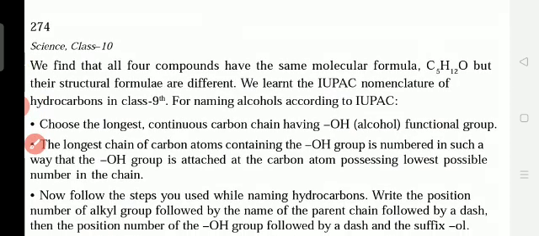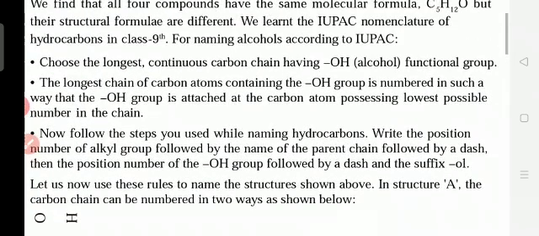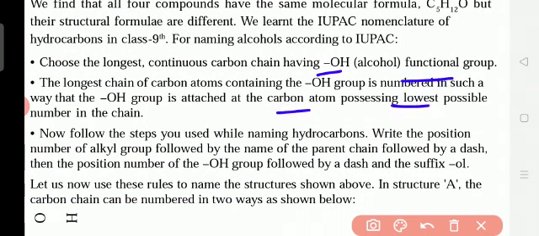Understand? Here it is not given properly. Okay, so when we are naming the chain, when the chain is there, they ask us to name. So how to name this one? Always, the OH functional group will be numbered with the lowest possible number in the chain. Okay, so now follow the steps used while naming hydrocarbons. Write the position number of the alkyl group followed by the name of the parent chain followed by a dash.